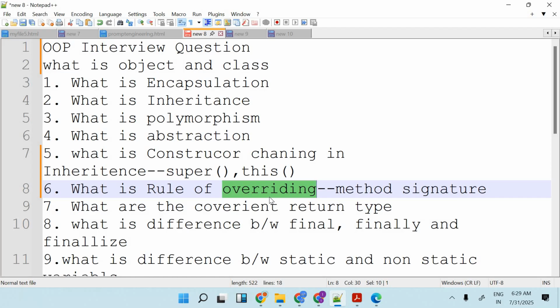Like method name and arguments will be the same. In the return value, we can follow covariant return values or we can follow the same return values. Next, we have the access modifier. The access modifier could be the same, or we can increase the accessibility, but we cannot decrease the accessibility, right?